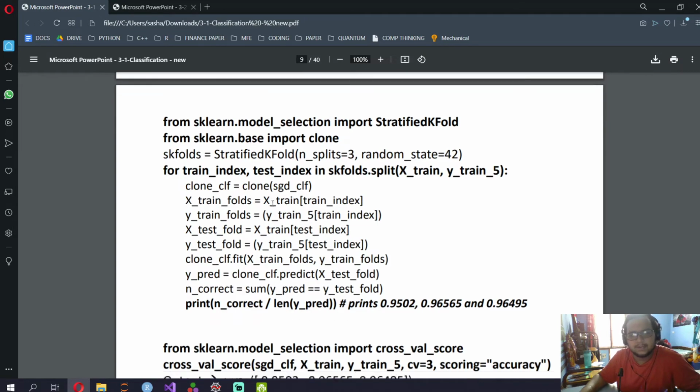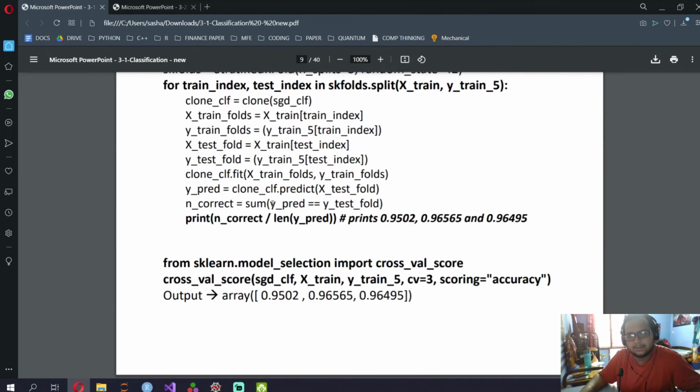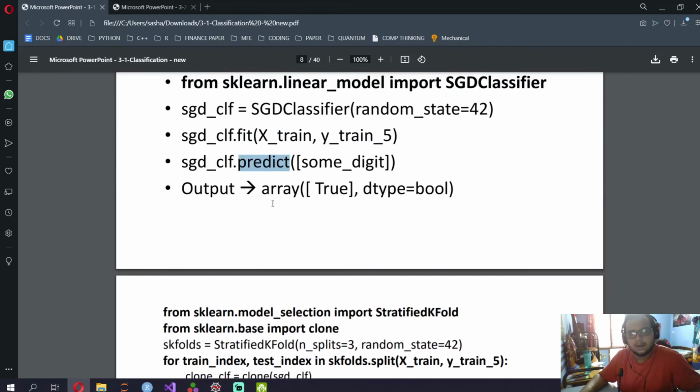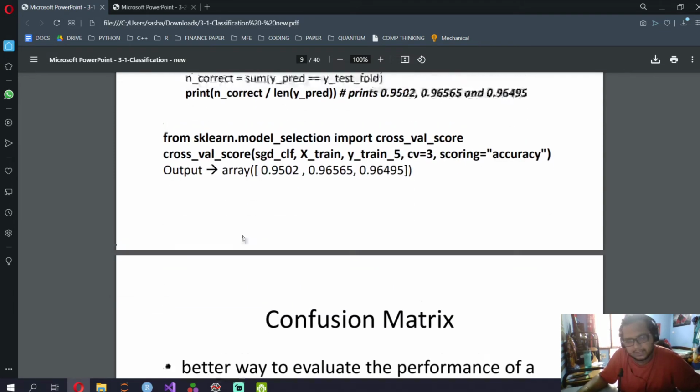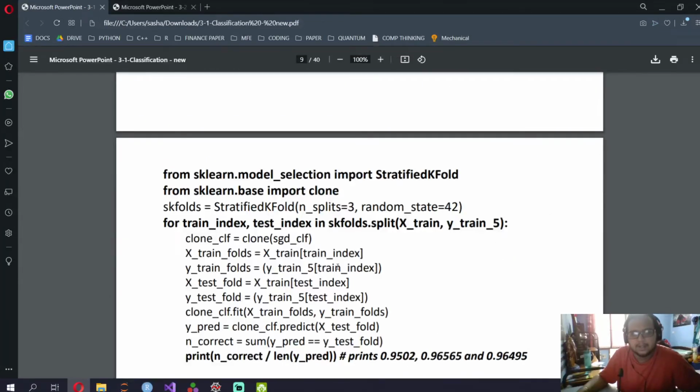this is stratified k-fold. You know what, we're not going to do stratified k-fold. What we're going to do after predicting is use precision, recall, F1 score, sensitivity, and confusion matrix, all of that, to see how our model has performed. So skip this slide completely. If she asks stratified k-fold, I'm not going to write it.